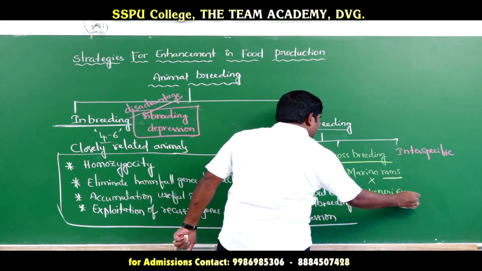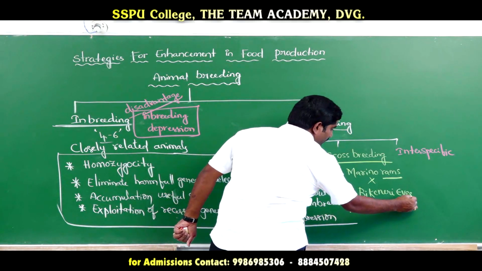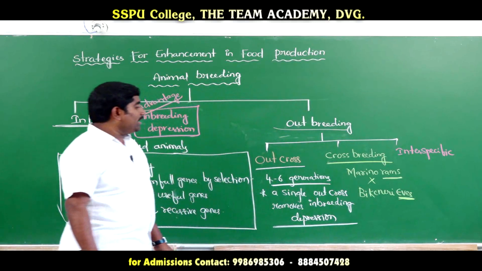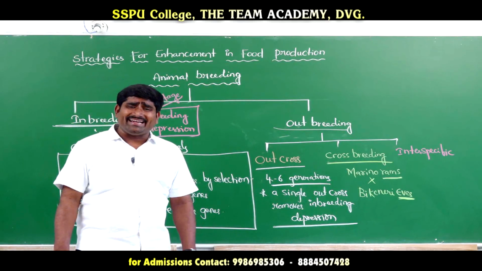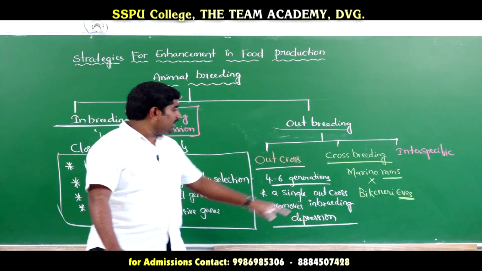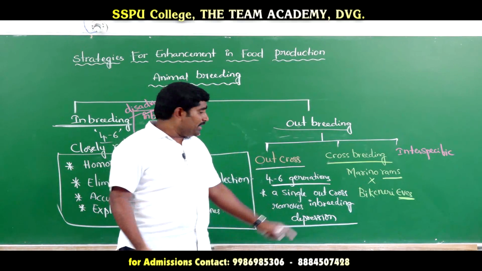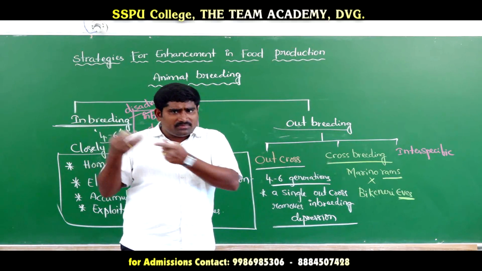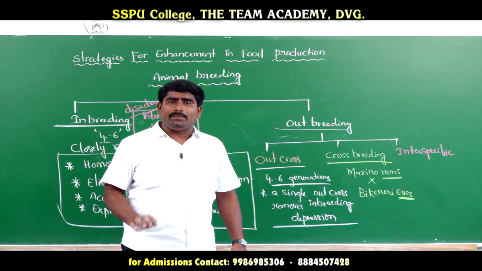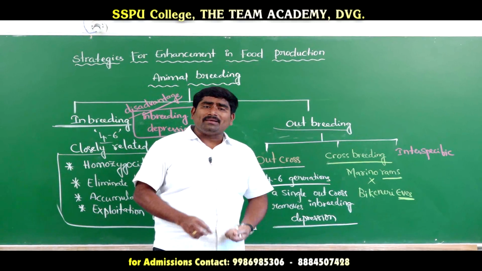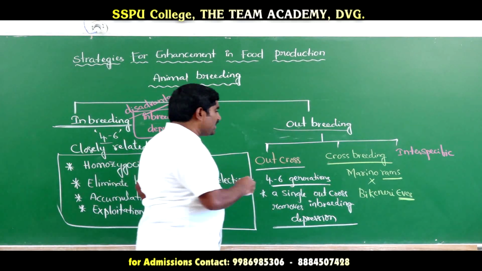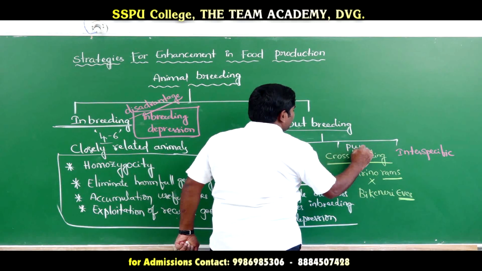Rams means males, ewes means females. Bikaneri is one breed and Merino is another breed. These two are breeds of sheep. This cross was held in Punjab.